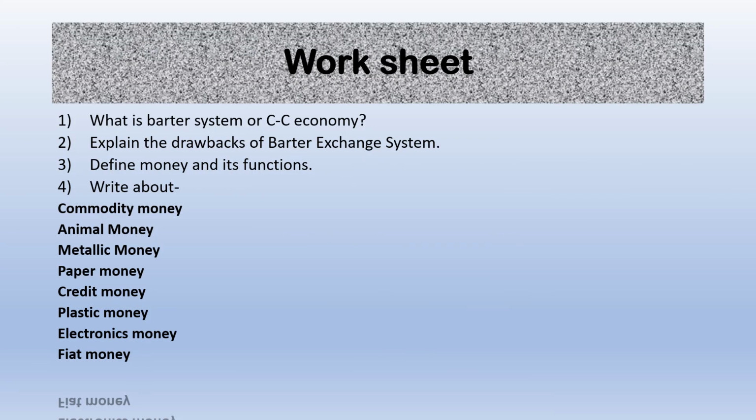Now, complete the worksheet. What is the barter system or CC economy? Explain the drawbacks of the barter exchange system. Define money and its functions. Write about commodity money, animal money, metallic money, paper money, credit money, plastic money, electronic money, and fiat money.